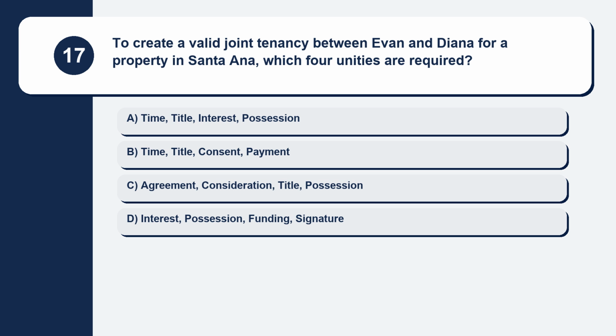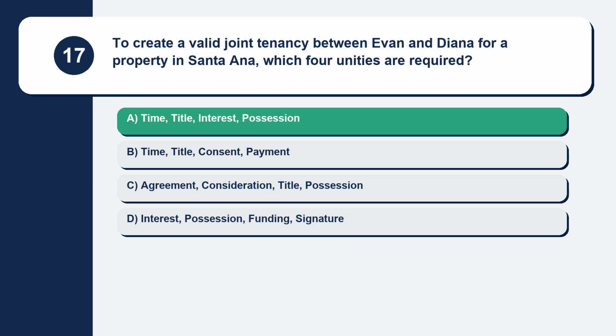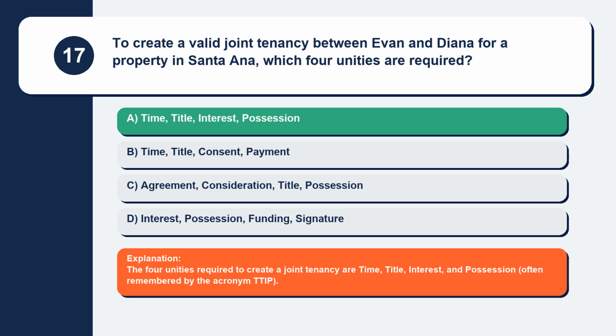Question 17. To create a valid joint tenancy between Evan and Diana for a property in Santa Ana, which 4 unities are required? Here are your options. Option A, time, title, interest, possession. Option B, time, title, consent, payment. Option C, agreement, consideration, title, possession. Option D, interest, possession, funding, signature. The correct answer is option A, time, title, interest, possession. Explanation: the four unities required to create a joint tenancy are time, title, interest, and possession, often remembered by the acronym TTIP.